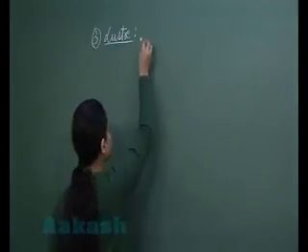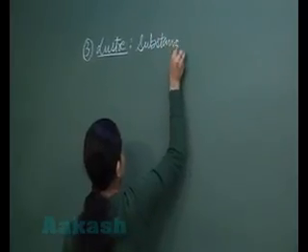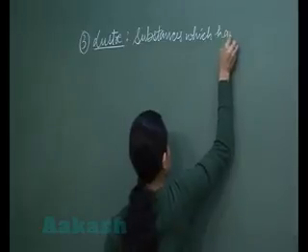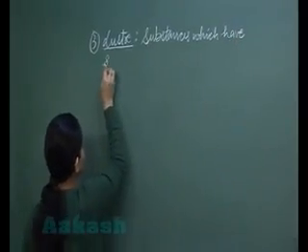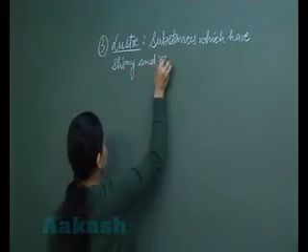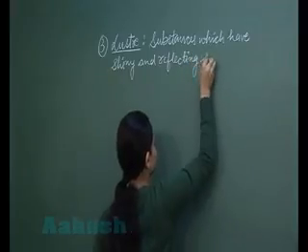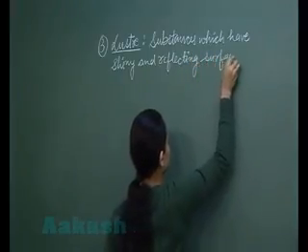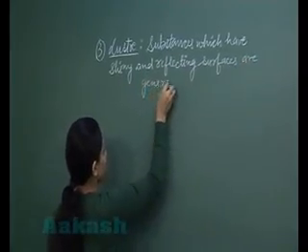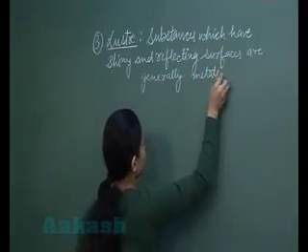So substances which have shiny and reflecting surfaces are generally metals.